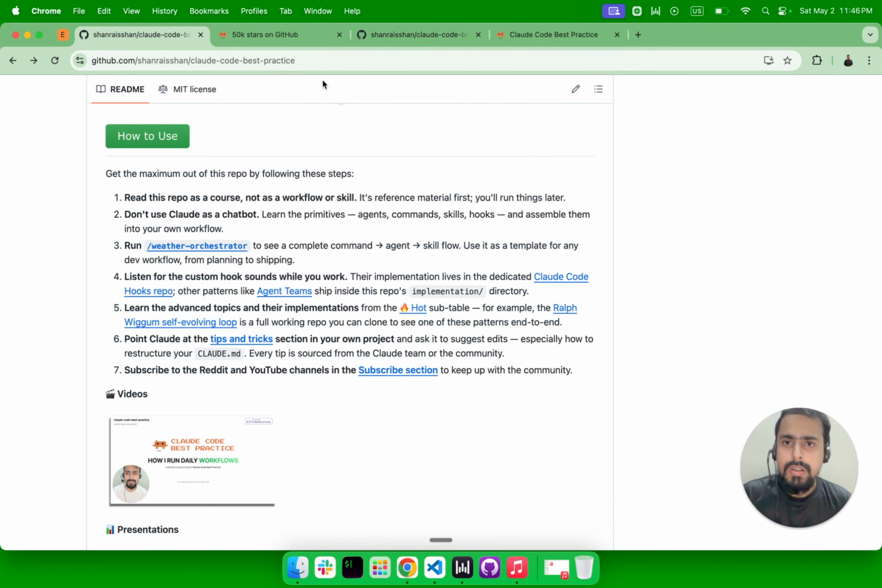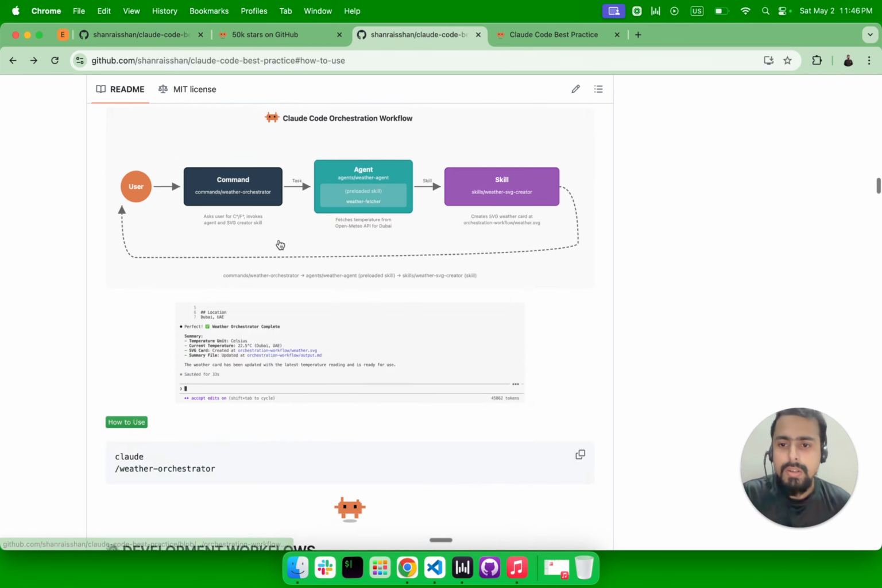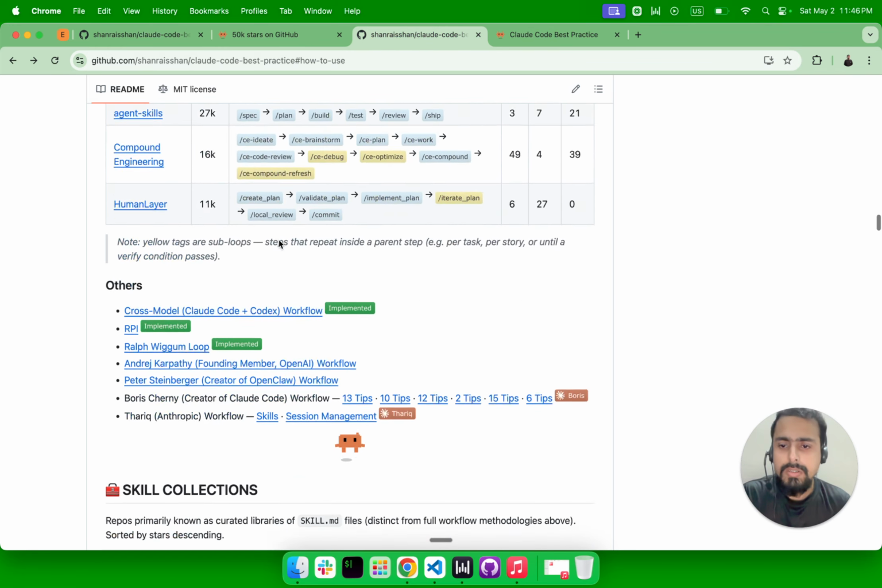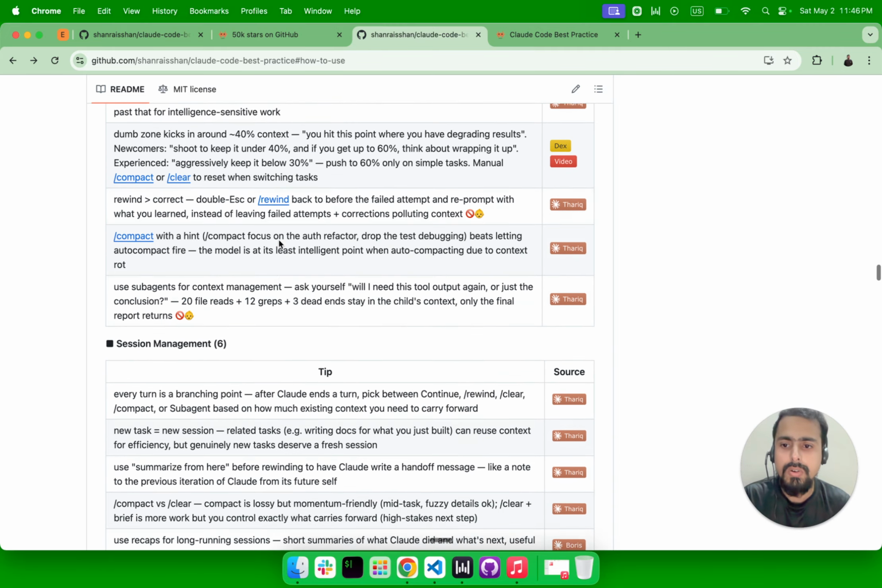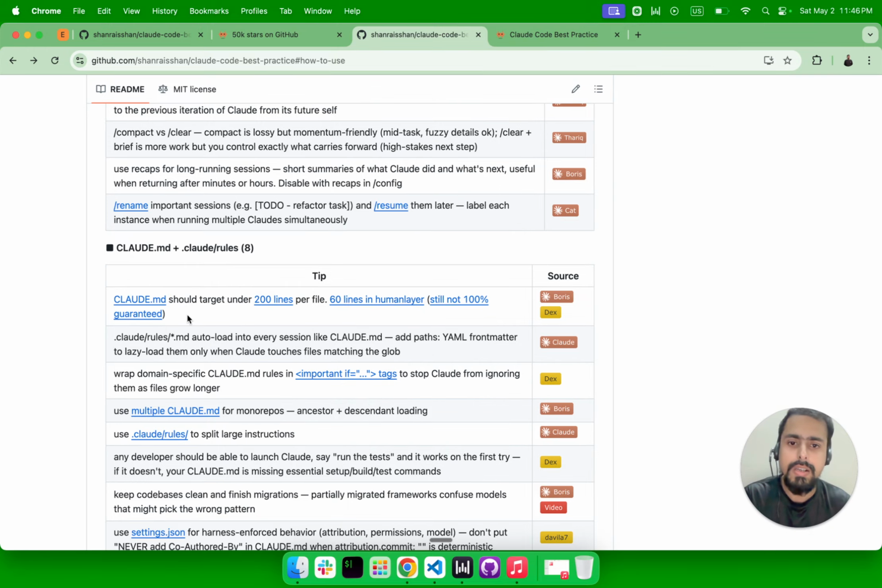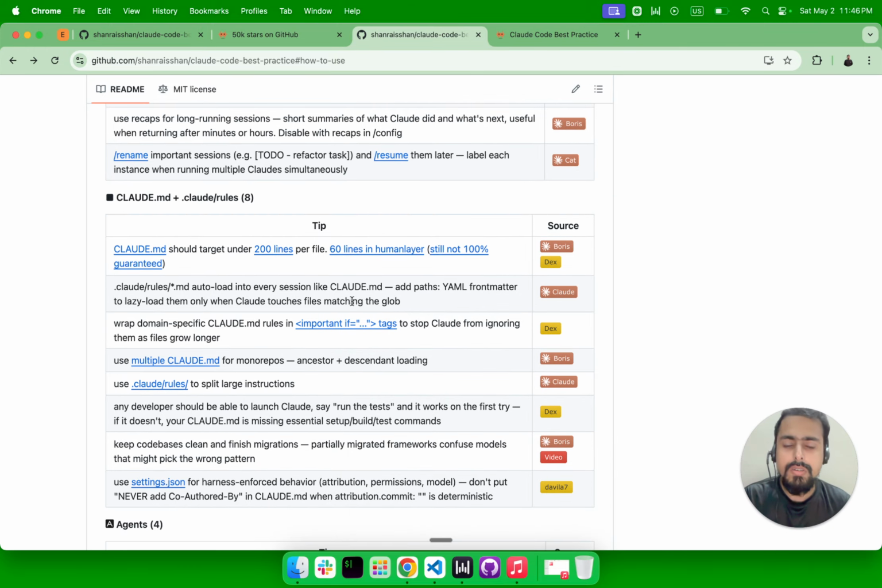And there are a couple of other sections in my repo. For example, there is a tips and tricks section, and in your project you can ask Claude to have a look at all these tips and suggest the edits. For example, the claude.md file should be less than 200 lines. These types of tips and tricks are directly from either the Claude team or famous personalities.